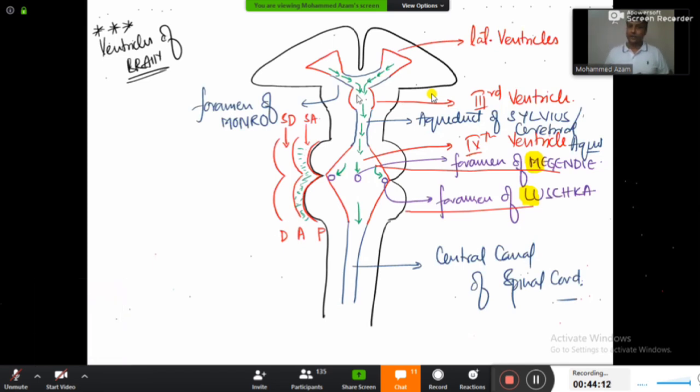Okay ji. So from today onwards, each and every student knows that inside the brain, where do you have CSF? We have inside the ventricles and all. But where do you have the CSF outside the brain? Brain के बाहर कहाँ होता है? Yes, it is present in the subarachnoid space. Okay, it makes some sense now, है ना?